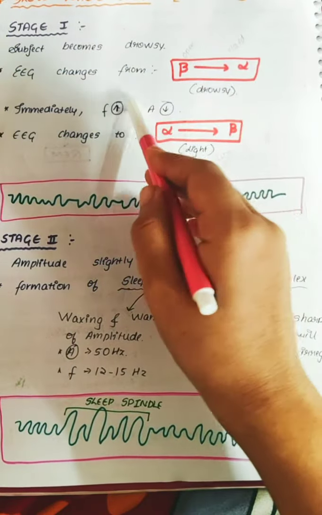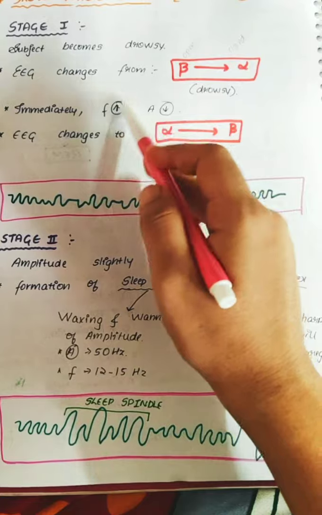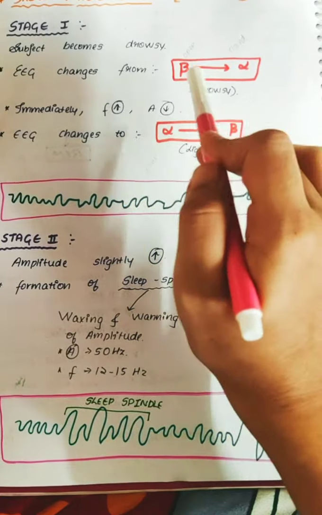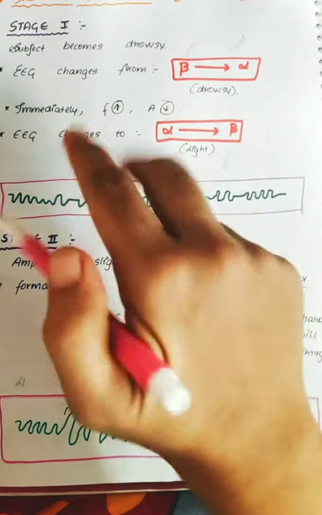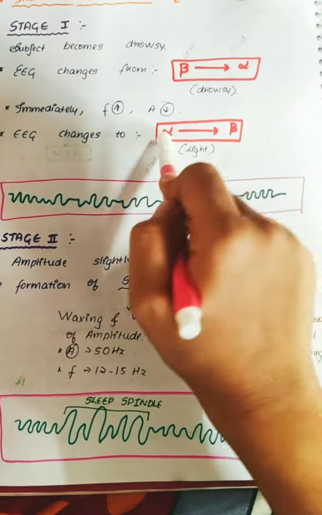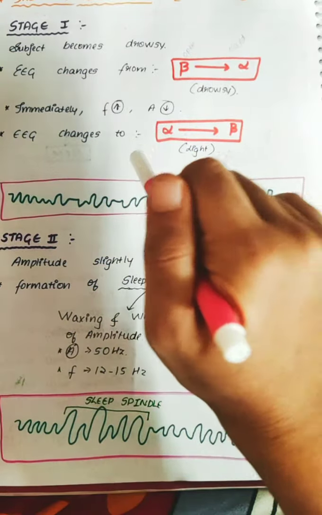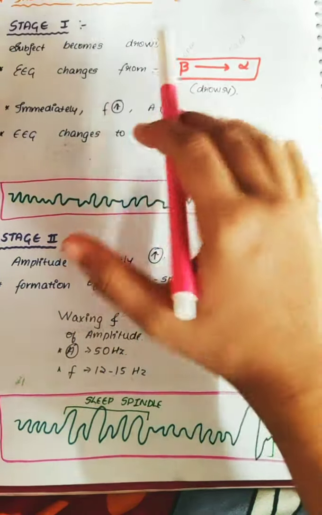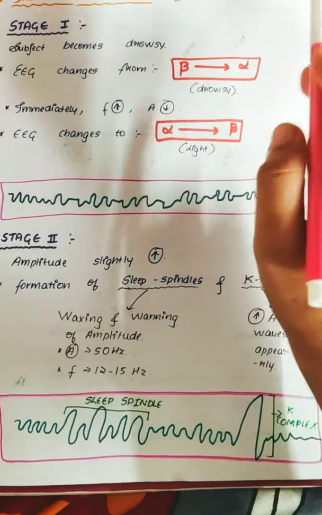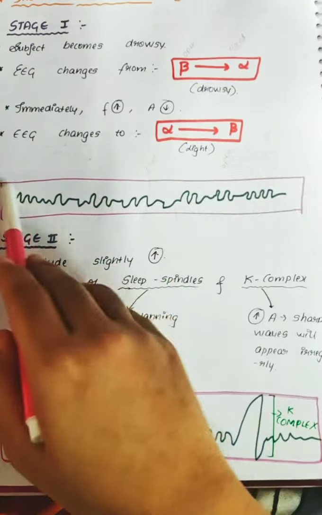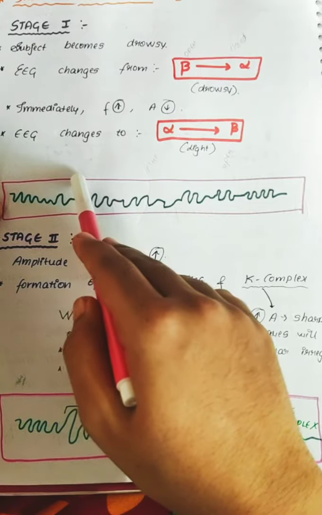After some time, the frequency starts to increase and the amplitude starts to decrease. So then what will happen? Shifting takes place. EEG changes from alpha to beta. You'll start to close your eyes again, and open your eyes lightly. You'll be in a deep, calm state. You'll try to sleep a bit. So this will be your frequency. There will be an increase in amplitude and frequency.